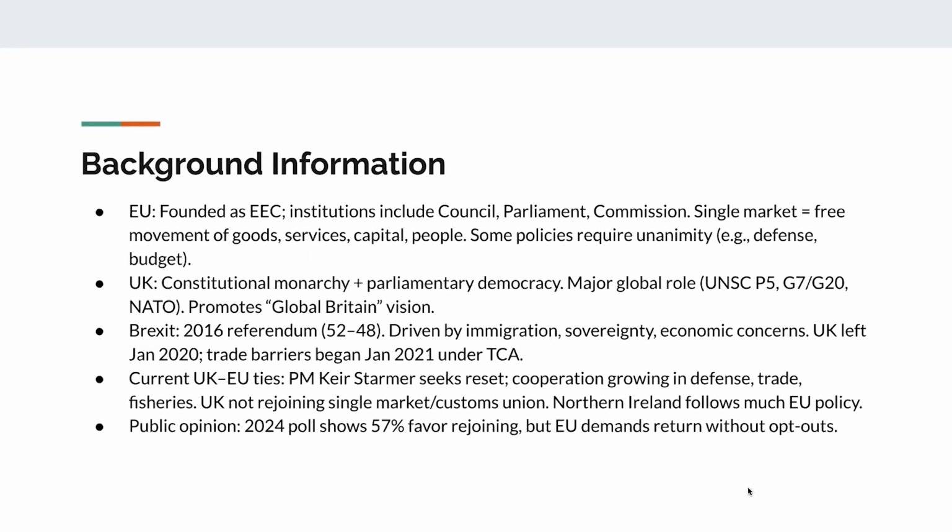Some background information: the EU was the European Economic Community, and it had institutions that included the Council, Parliament, and Commission. It was a single market, which means there was a free movement of goods, services, capital, and people, so people could go from place to place without any new passports because it was a single place. There were no import or export taxes, and it was basically a free market. Some policies required unanimous decisions, like defense, budget, etc.